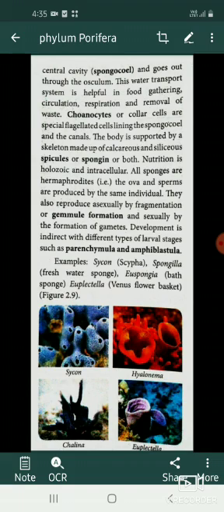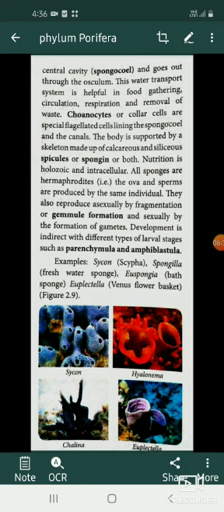They also reproduce asexually by fragmentation or gemmule formation and sexually by the formation of gametes. So here, asexual reproduction takes place by fragmentation. It means breakdown of an old sponge and development of a new sponge, or gemmule formation. It means formation of embryonic cells, which helps the sponges to survive even in harsh environmental conditions. Sexual reproduction takes place by the formation of gametes or reproductive cells, that is ova and sperm.